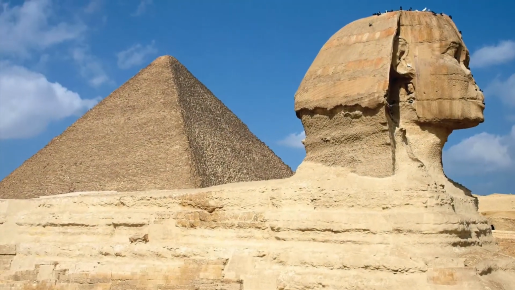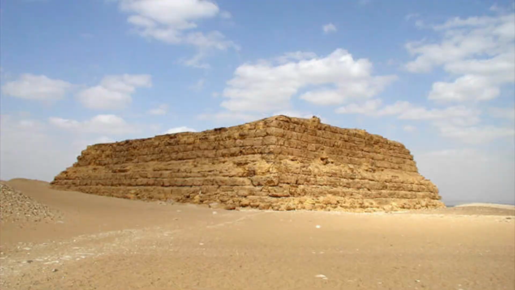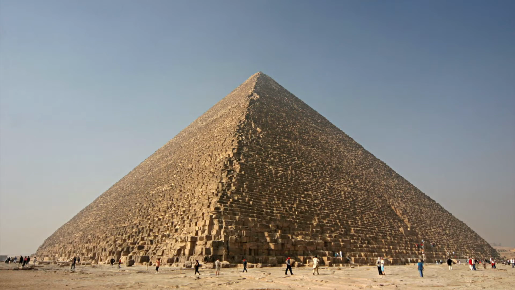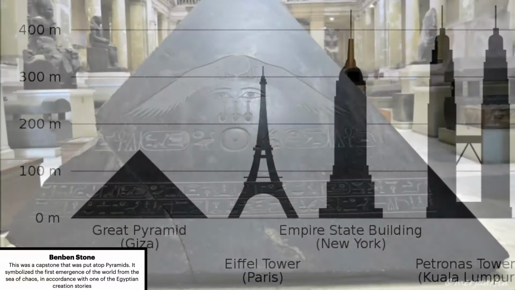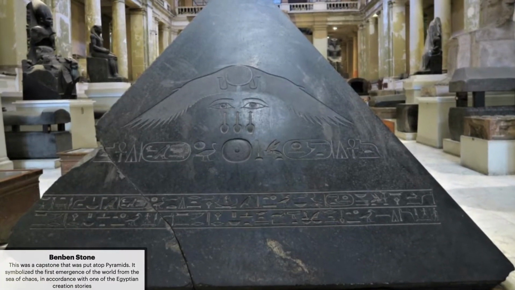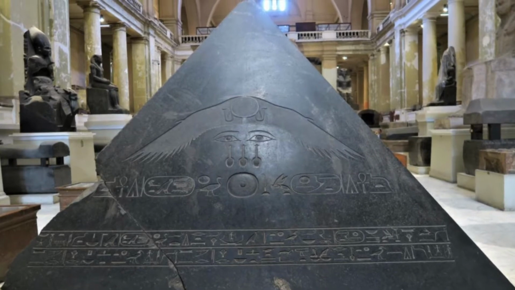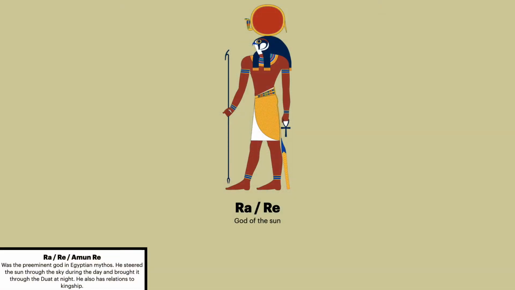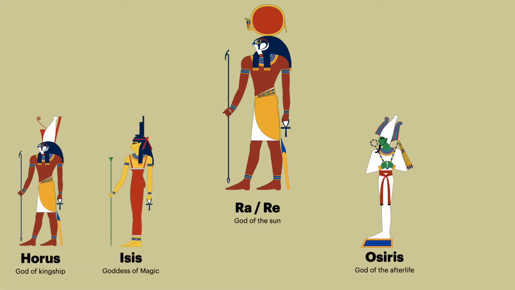Pyramid development is well laid out in modern ruins, where we see the evolution from mastabas to step pyramids to bent pyramids to the massive true pyramids of Giza, the largest of which was the tallest building in the world until the 1800s. Pyramids, along with most Egyptian monuments, were the unification of two of the civilization's most important concepts: kingship and the afterlife. The Egyptian mythos housed many gods, including Horus, Isis, Osiris, and Anubis.